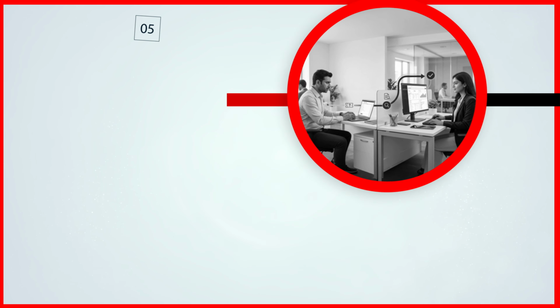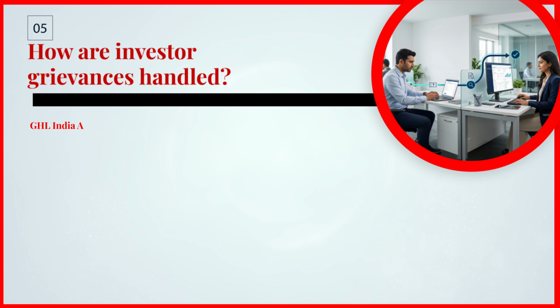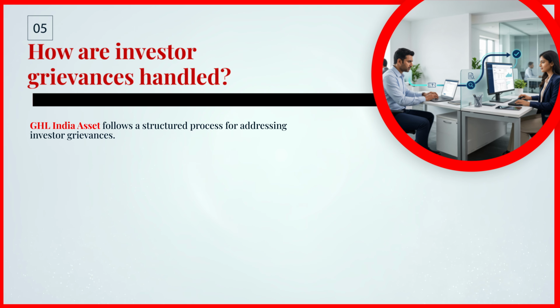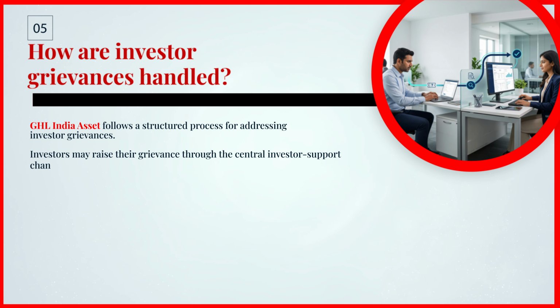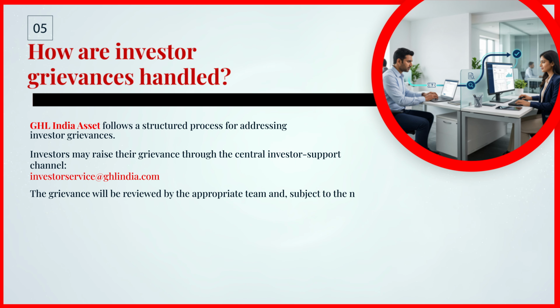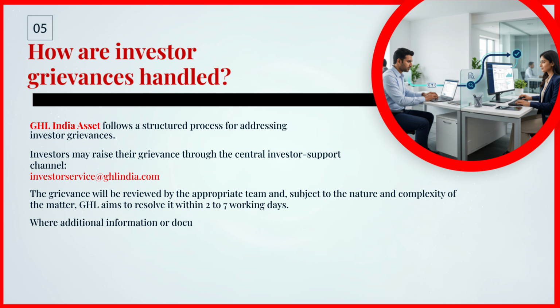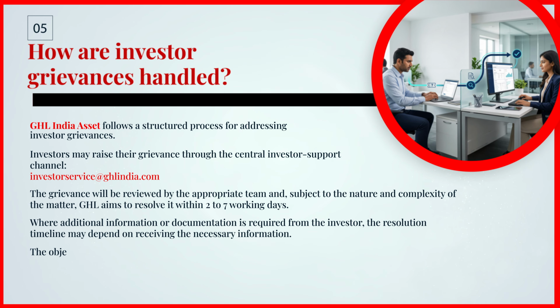5. How are investor grievances handled? GHL India Asset follows a structured process for addressing investor grievances. Investors may raise their grievance through the central investor support channel, investorservice@ghlaindia.com. The grievance will be reviewed by the appropriate team, and subject to the nature and complexity of the matter, GHL aims to resolve it within 2 to 7 working days. Where additional information or documentation is required from the investor, the resolution timeline may depend on receiving the necessary information.